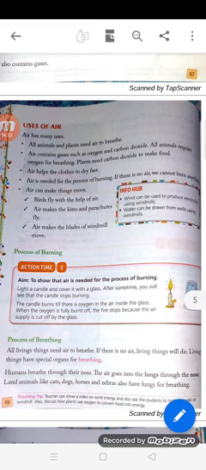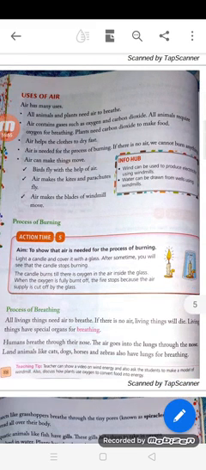Now, the process of burning. To show that air is needed for the process of burning, light a candle and cover it with a glass. After some time you will see that the candle stops burning. Why? Because the candle burns till there is oxygen in the air inside the glass. When the oxygen is fully burnt off, the fire stops, because the air supply is cut off by the glass. That is why oxygen is required for burning something.